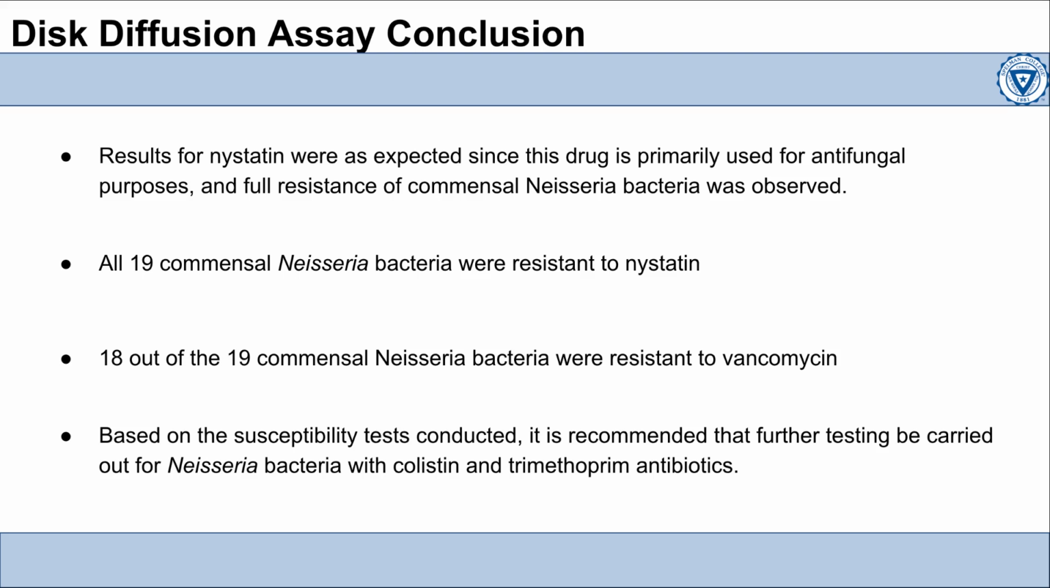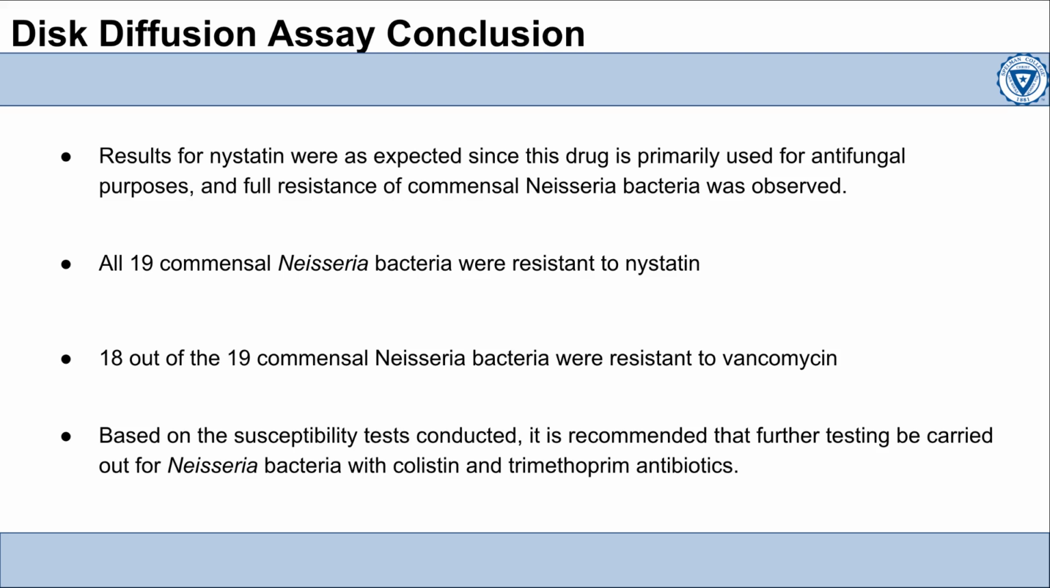Also, based on these findings, it is recommended that further testing be carried out on Neisseria bacteria strains using colistin and trimethoprim antibiotics, as these drugs have shown effectiveness against similar bacterial strains in previous studies. So, colistin is a polypeptide. For background and understanding of what colistin is.